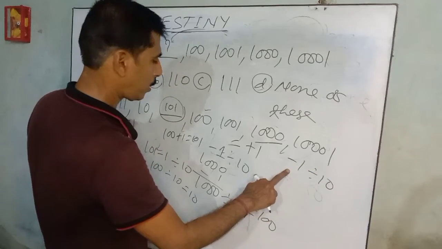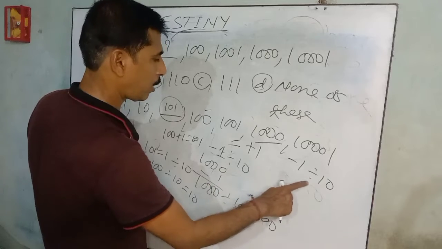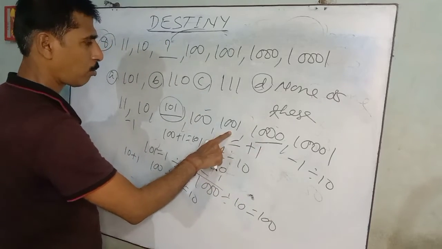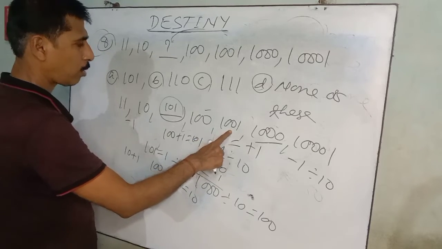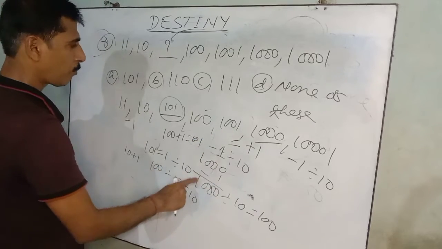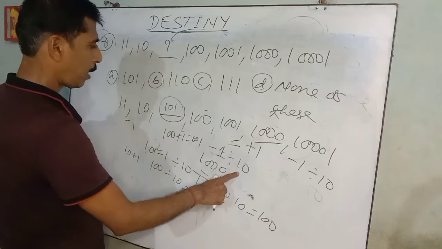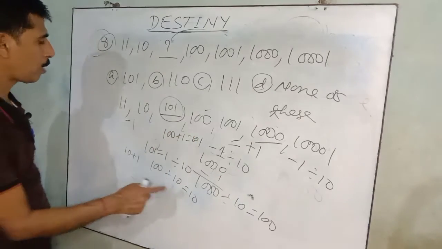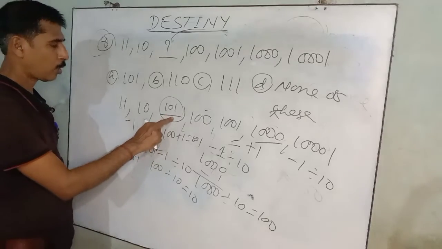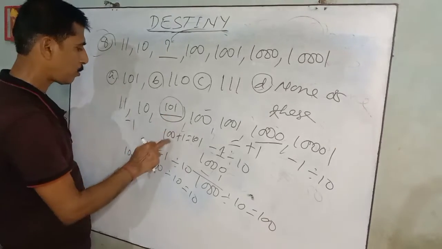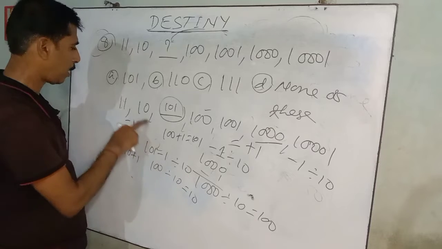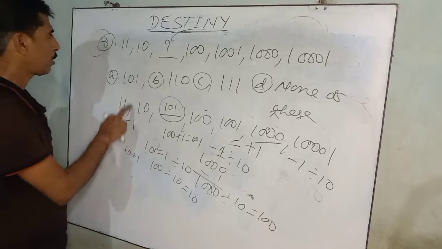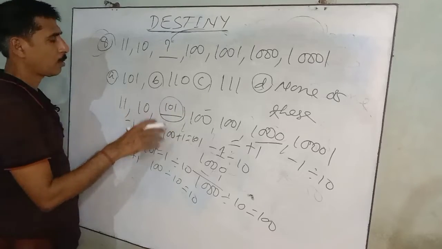Minus 1, then 10,000 divided by 10 is 1,000, plus 1, 1001. Next, 1001 minus 1, divide by 10, 100. The next number in the series is 100 plus 1, 101. Next, minus 1, divide by 10, 10. Then 10 plus 1, 11. This is the type of series.